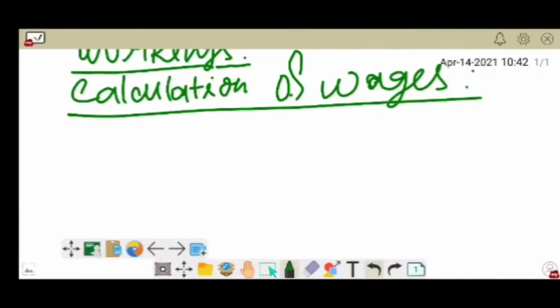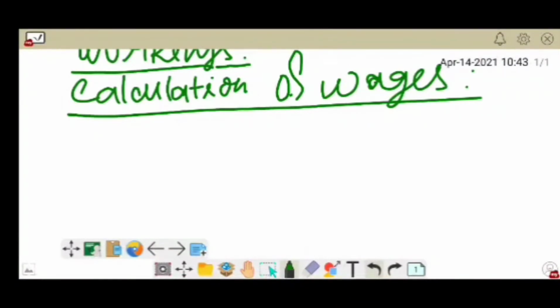So the first month is April, and in the adjustment it is said that wages are paid half month in arrear. So it's saying that half month's wages payment is made late.